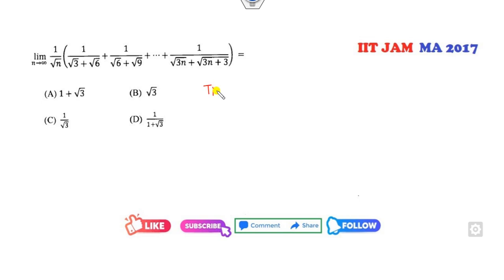Okay. I already told you this many times. Look at that. This is my AP. Whenever you have the term like this, it is always about the common difference. What is the common difference of the AP? It is root 3. So 1 over root 3 is the right answer of the problem.